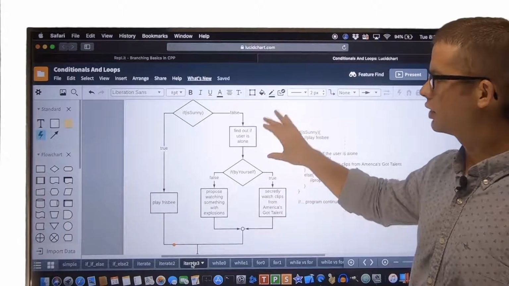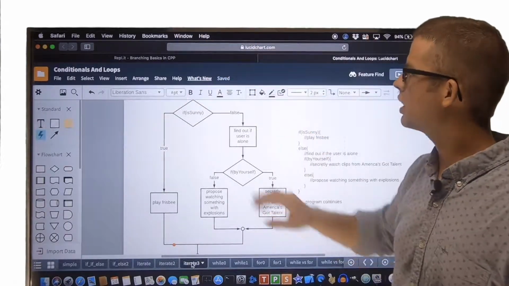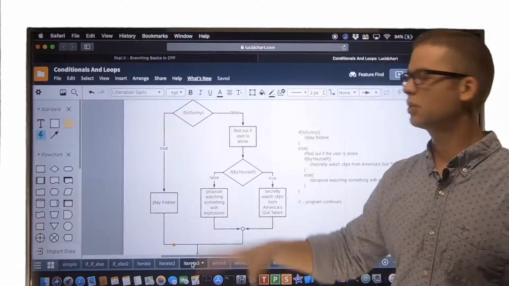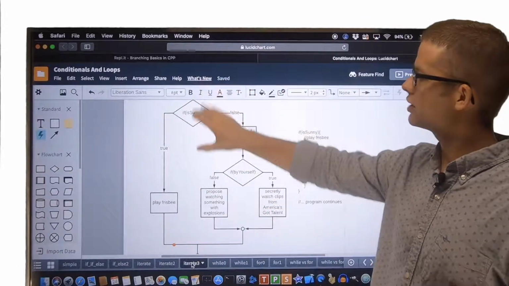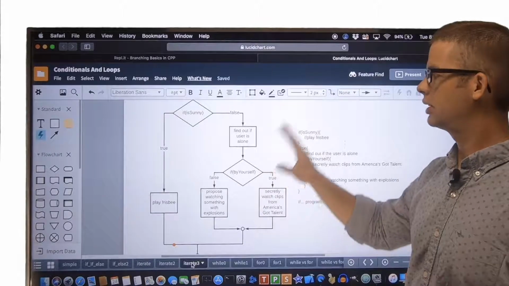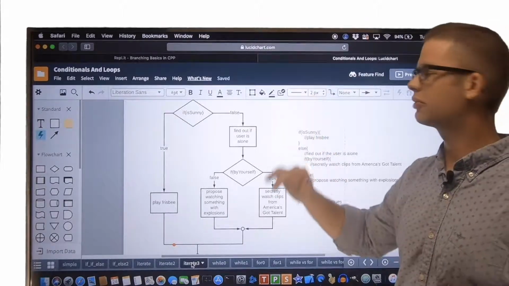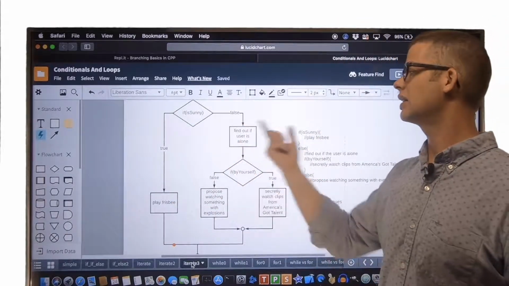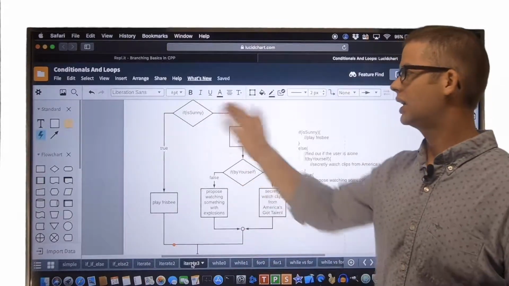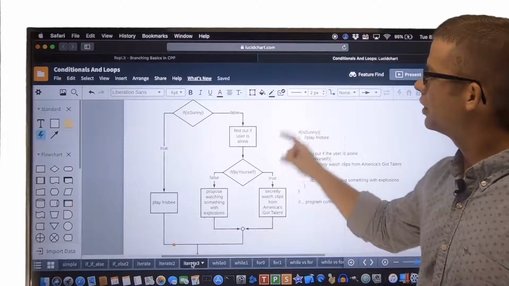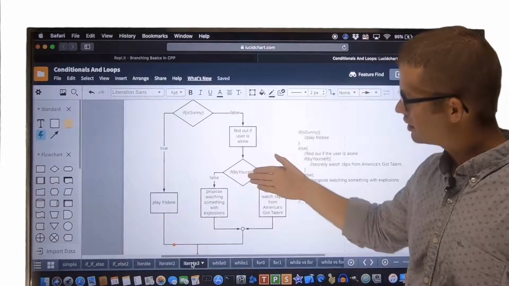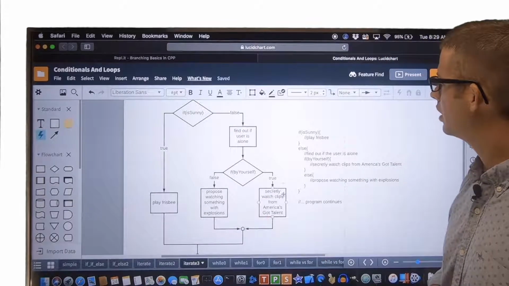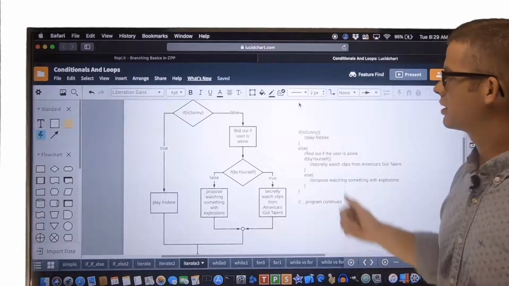Now, why are we asking if the user is alone here and not up here, for instance? Well, if it's sunny, then we're going to play Frisbee. We're going to go find somebody perhaps to play Frisbee. We're just saying in this case that if it is sunny, it doesn't really matter if he's alone. If the user, he or she, is alone, in this case, again, it's Fred, it doesn't matter, we're going to play Frisbee. So we don't need to ask that question. So it makes sense that we ask it over here after we have determined that it is not sunny. Okay, so once we then have that information, we can make this decision concerning which of the two things we're going to recommend.